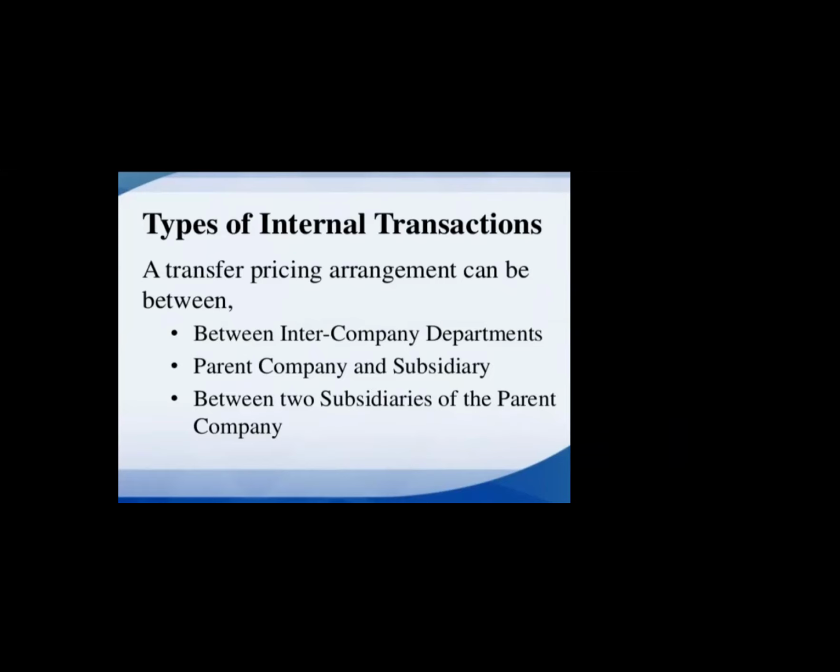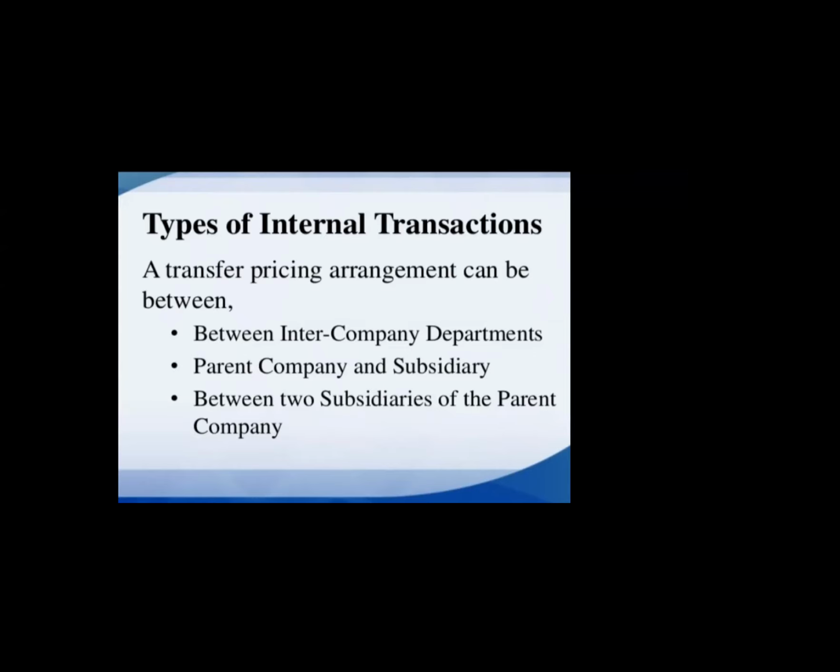One department sells resources to another department. The other department converts those resources into partially completed or fully finished goods, and the same goods get transferred to another department. That way they exchange resources, and because of this exchange they also have transfer of price.